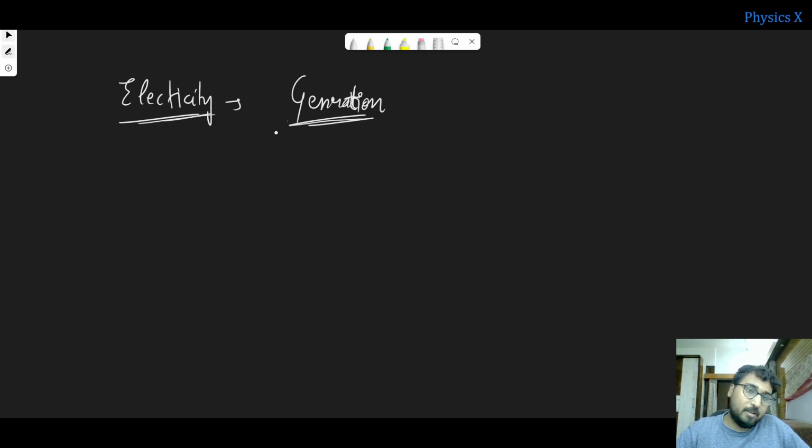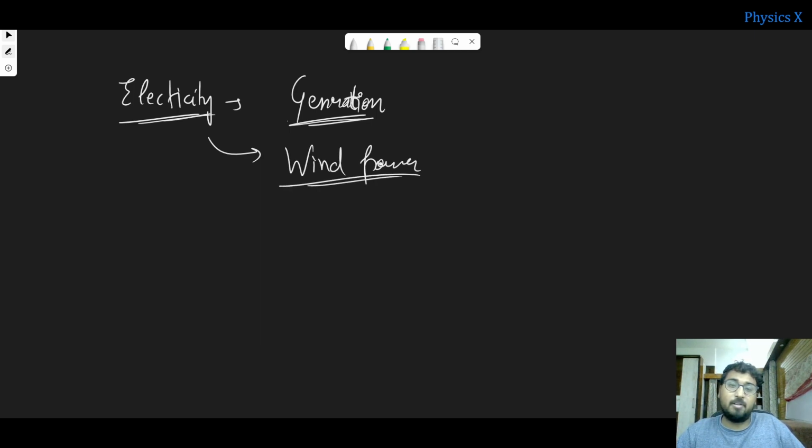These are some of the reasons why electricity is used, because you can produce it by wind power also. When windmills are rotating, they are connected to a dynamo, and then we are generating energy. Then there are hydro plants, where dams are created and we generate electricity from water.